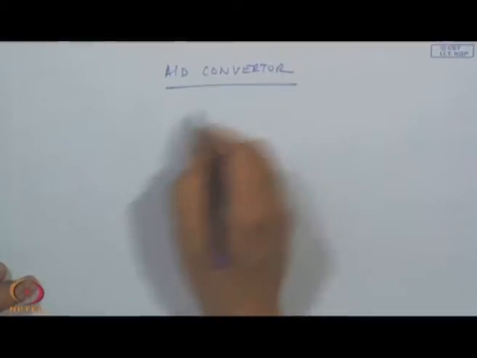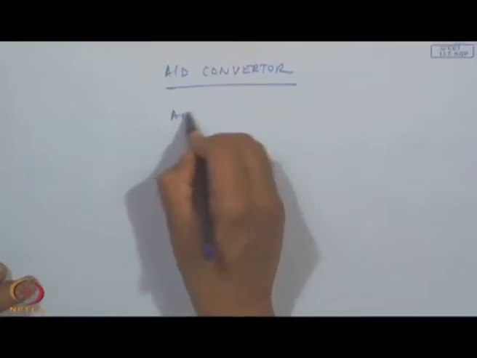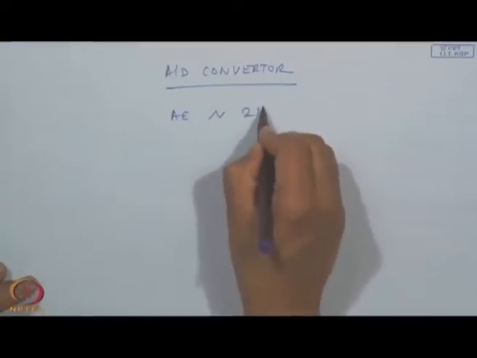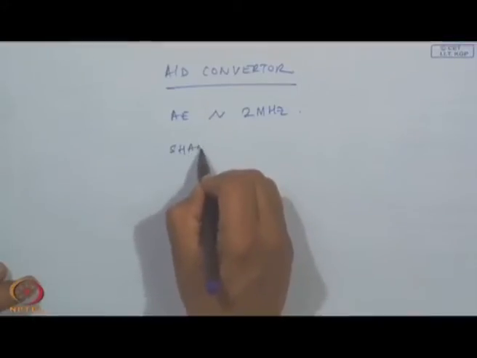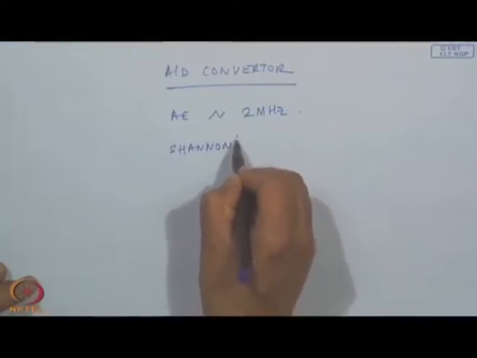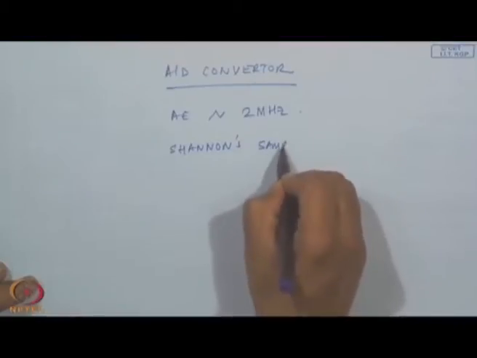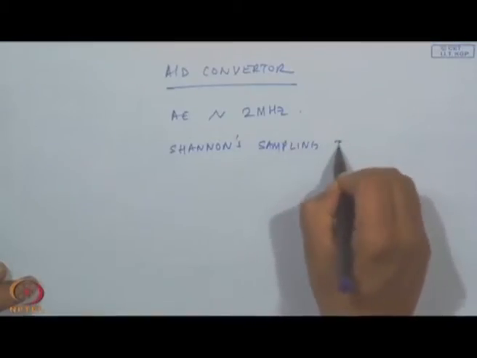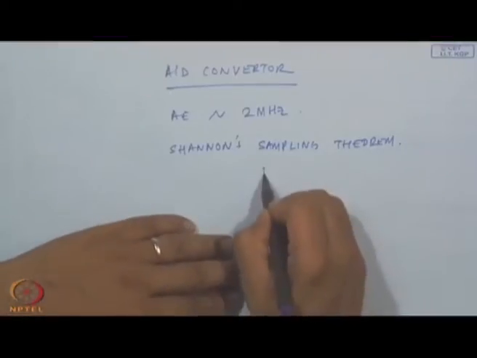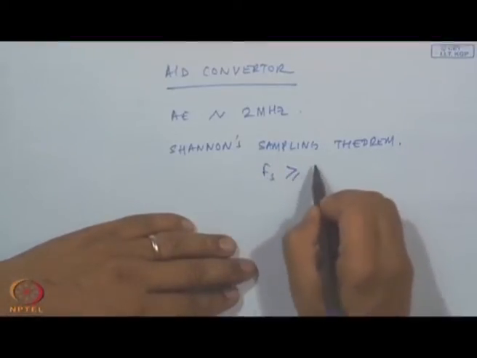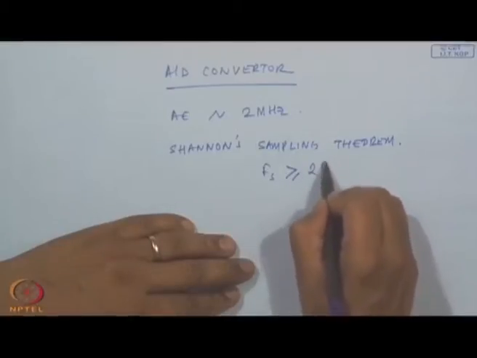For example, if I have to sample an AE signal which is around 2 megahertz, because of Shannon's sampling theorem, my sampling frequency f s should be greater than at least twice f max.